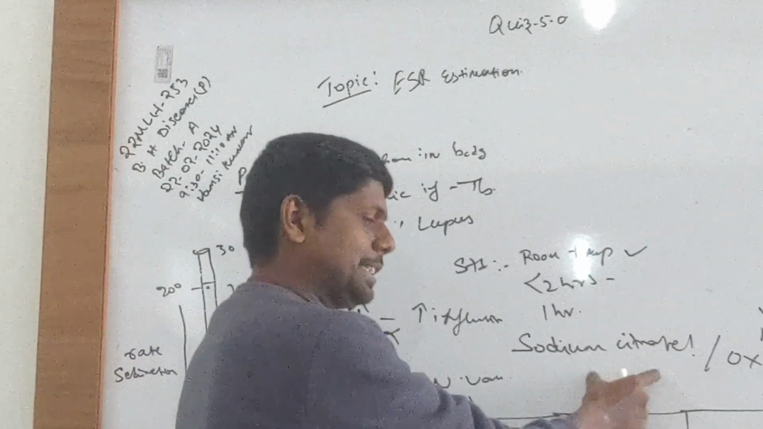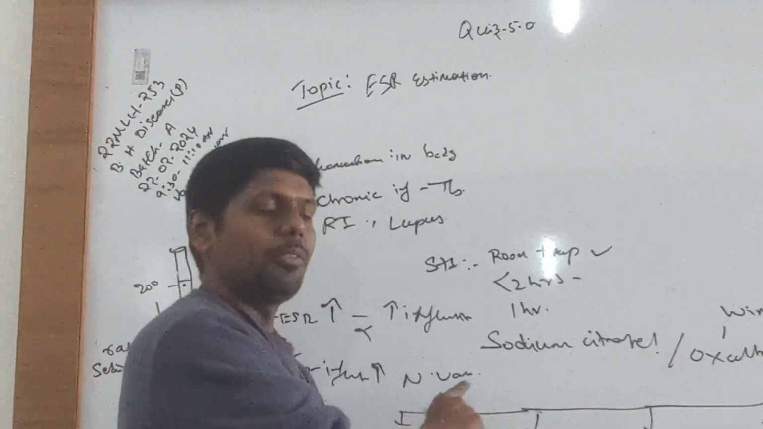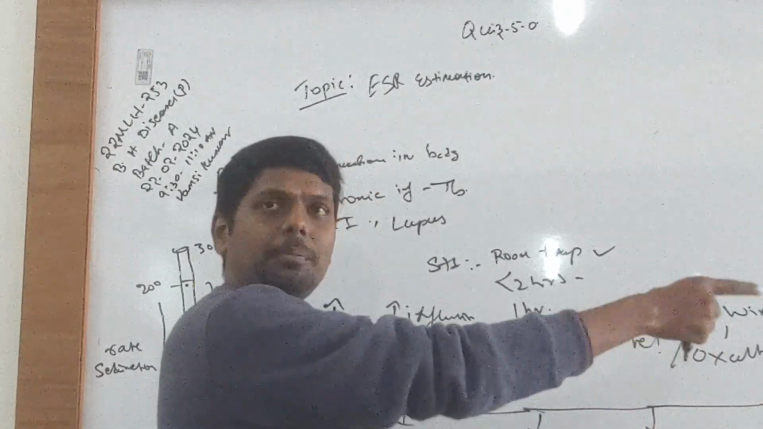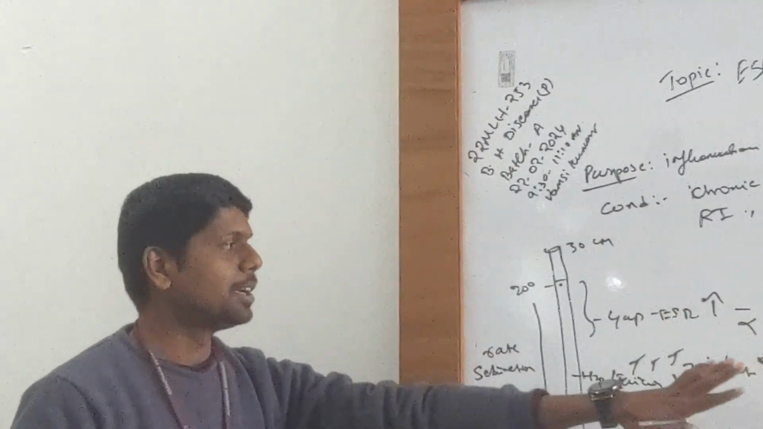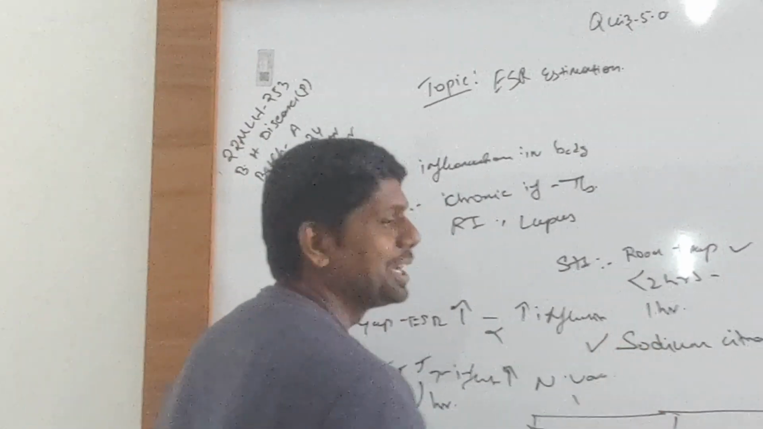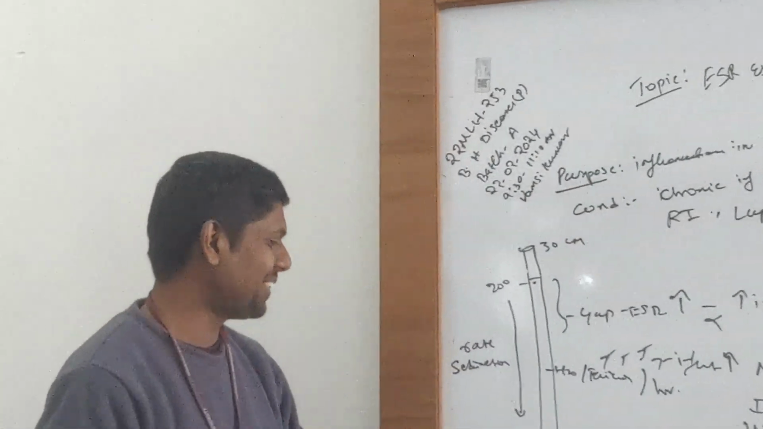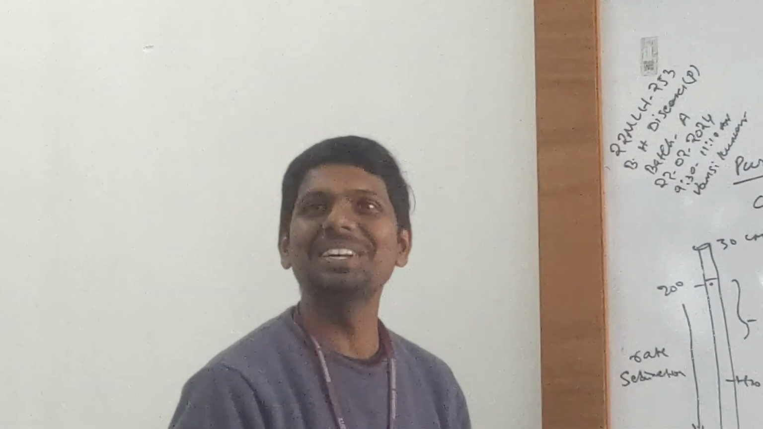As of now, it is citrate for Westergren's, whereas for Wintrobe's and other methods it might be oxalate. I will cross verify. Keep it here, but remember citrate. I kept it as an MCQ. Okay. Any more? Yes.